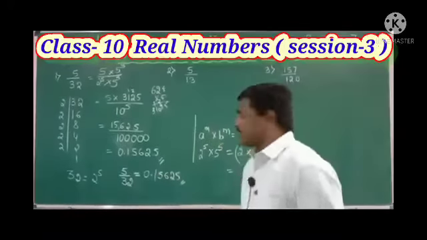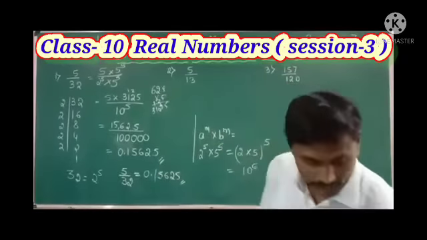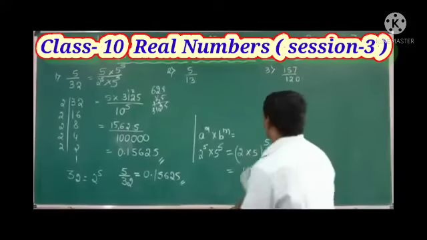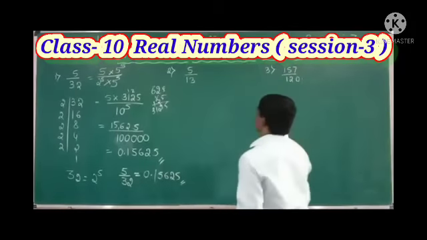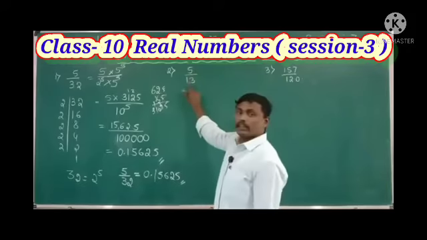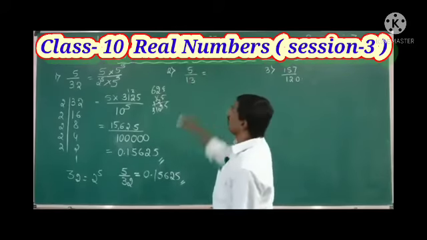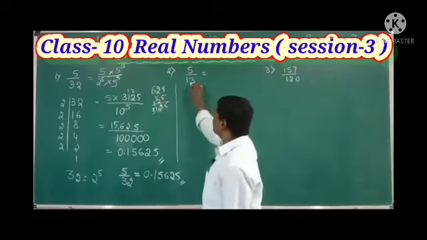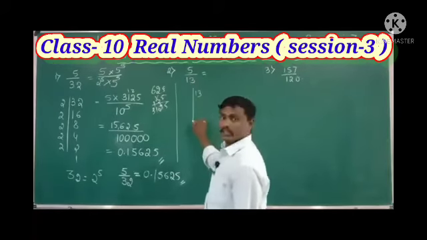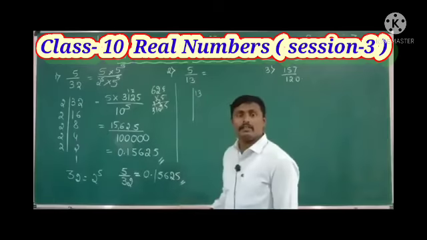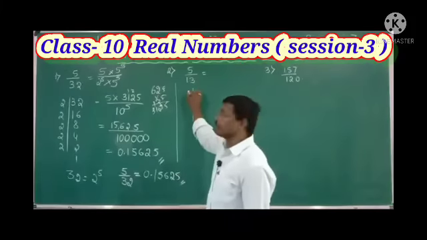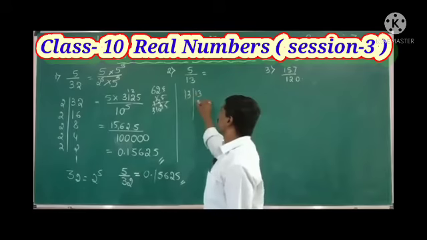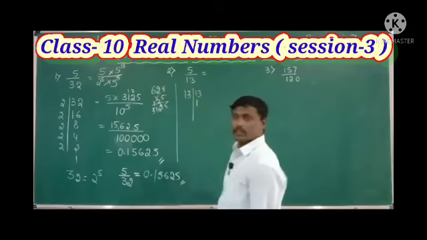Okay, next, the second question. What is the second one? 5 by 13. We have 13 in the place of the denominator. So just factorize 13 with the help of the prime numbers. 13 ones are 13.